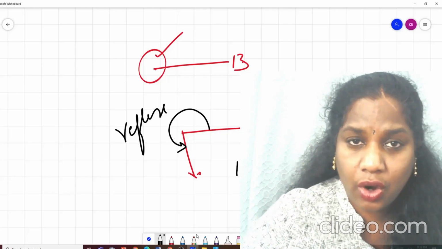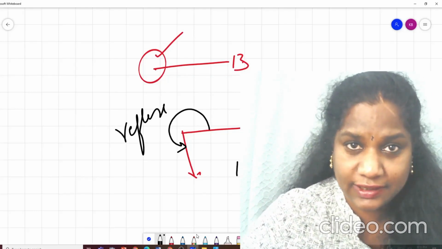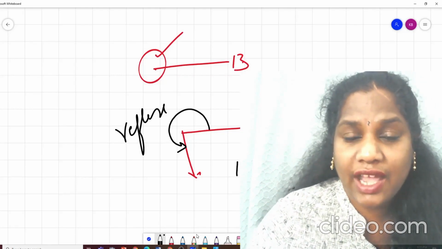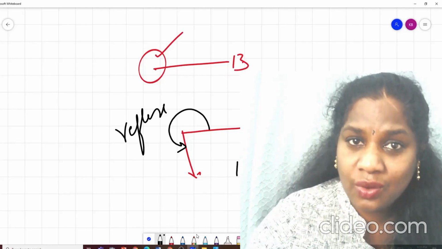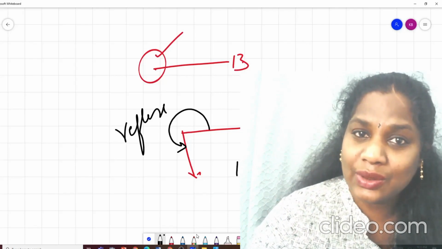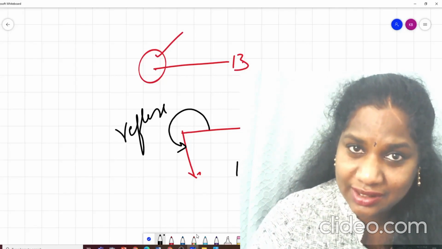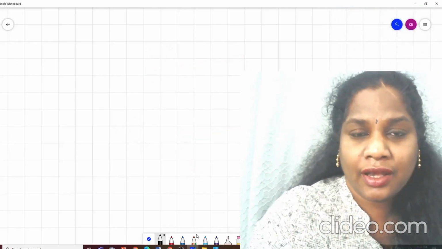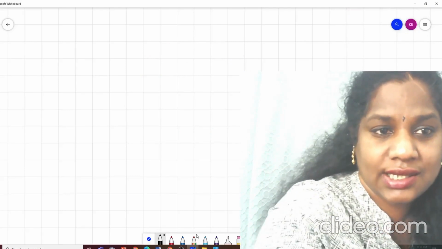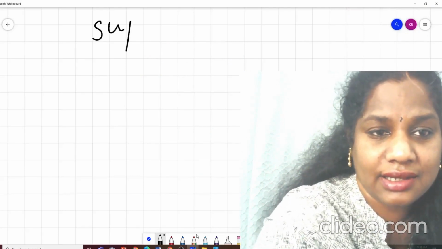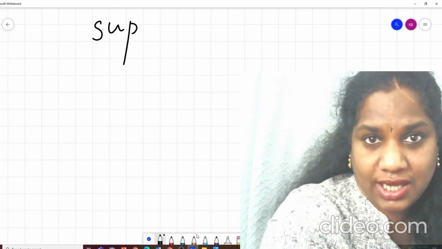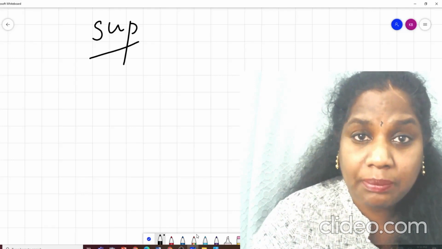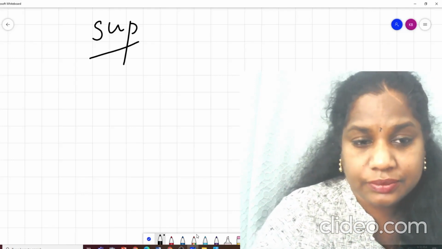Okay, I hope all the type of angles are clear now. This what we have done, we have just revised whatever we have studied till now. Now we are getting into our new concepts that we are going to learn in grade 7. So the first one you will come across is supplementary angles. Supplementary angles. What are supplementary angles?